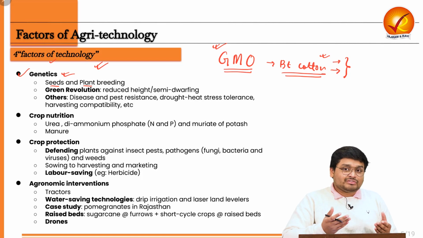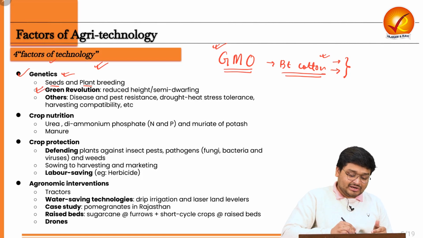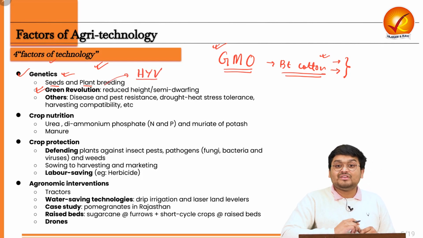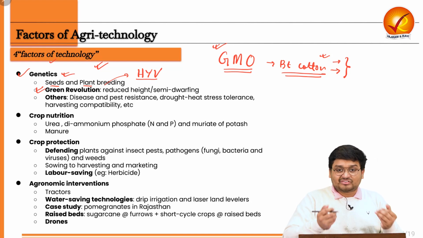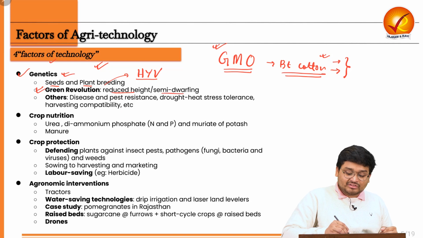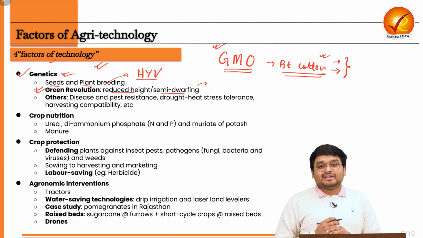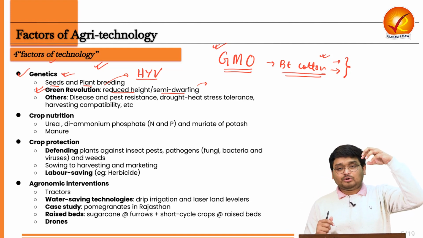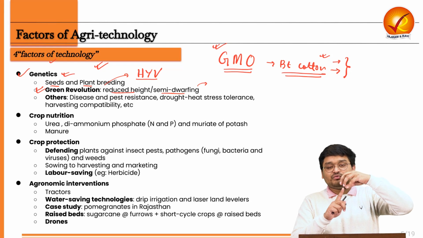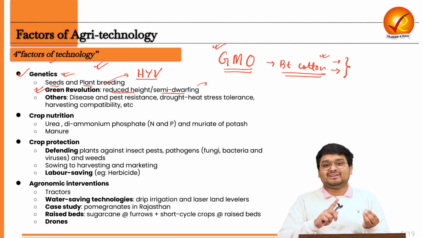And it is the very thing that was introduced in India during the Green Revolution, when the seeds were high yielding varieties, or HYV seeds. They had certain characteristics such as reduced height, semi-dwarfing, because the wheat crop, for example, had heavy tops. Due to those heavy tops, the wheat crops were falling towards the ground.